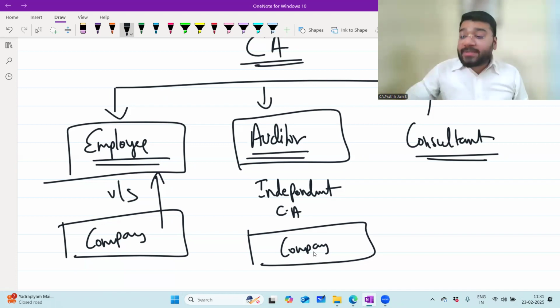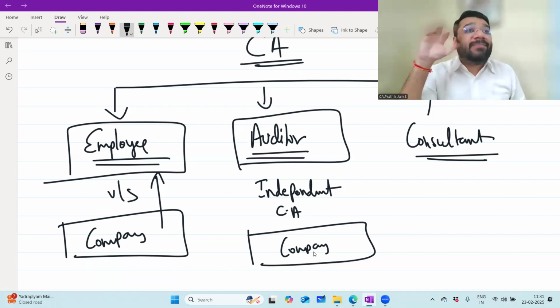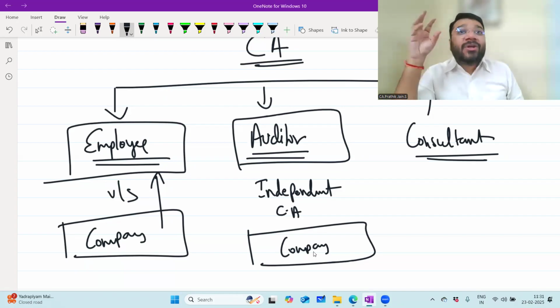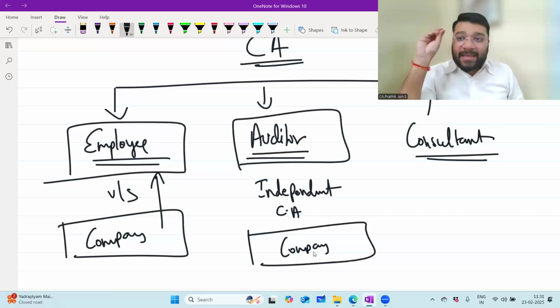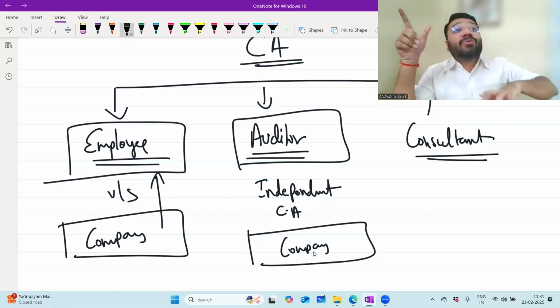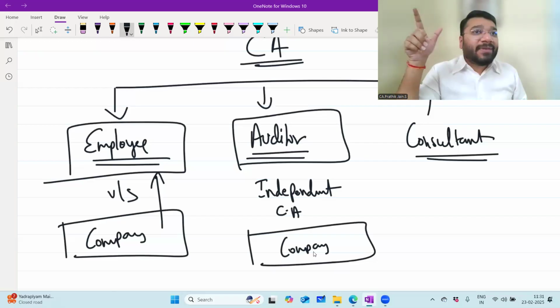Why? Because there are 5 objectives of preparing the financial statement: to ensure understandability, reliability, comparability, relevance and transparency. To ensure these 5 things are taken care of, we need an independent auditor. What do you mean by independent auditor? A person who is not influenced by the company.